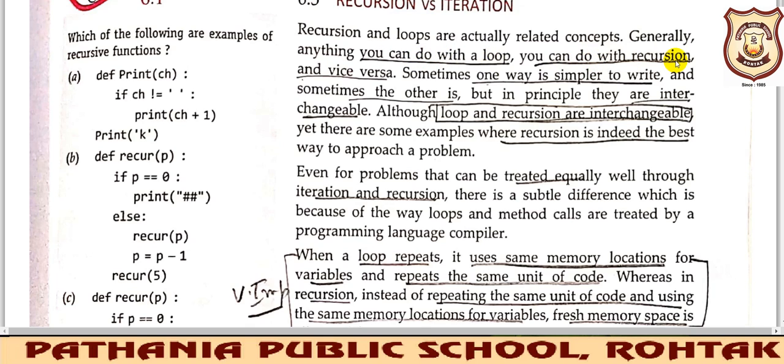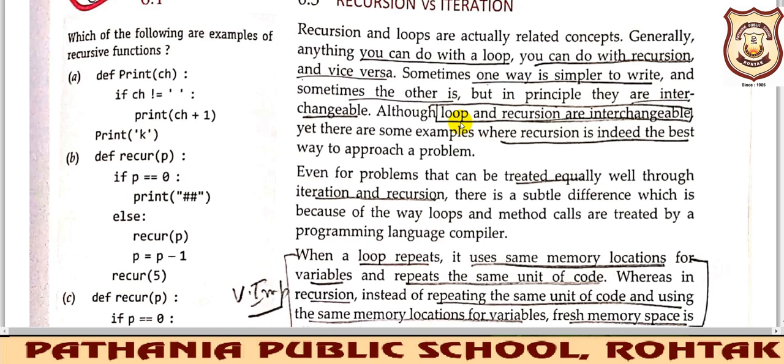You can do it in either way, with the help of recursion or with the help of a loop, for any problem that you want to solve or any program that you want to prepare. Sometimes one way is simpler to write and sometimes the other is, but in principle they are interchangeable. You can use recursion and looping interchangeably.